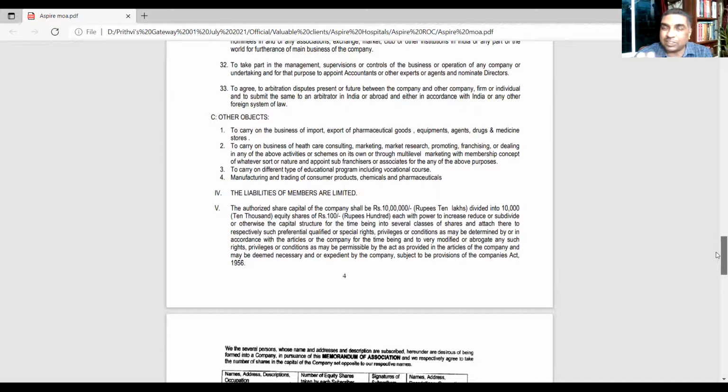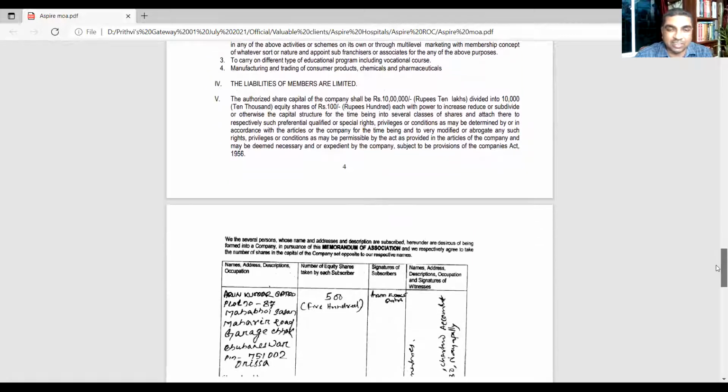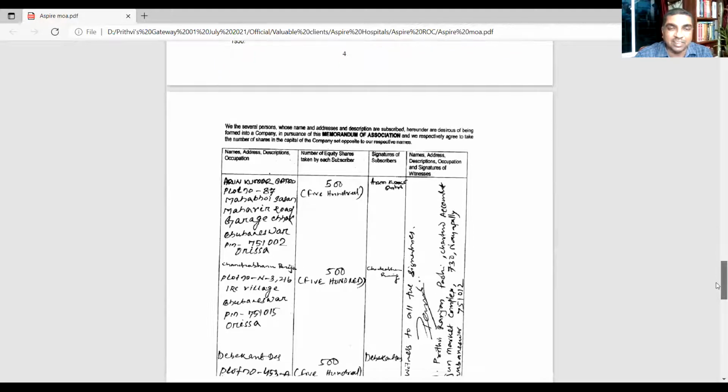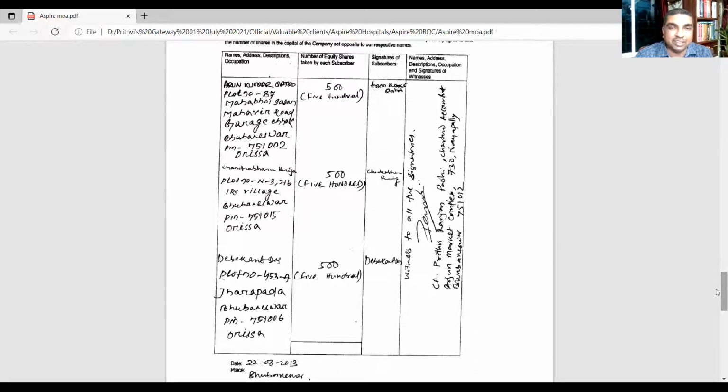Finally, an object clause has got two parts: main object and objects which are incidental or ancillary for attainment of the main object. Now, in modern days, we sign the memorandum electronically, we attach digital signatures. But in those days, under the Companies Act 1956, the subscribers of the memorandum were signing physically. These are the subscribers who are signing it.